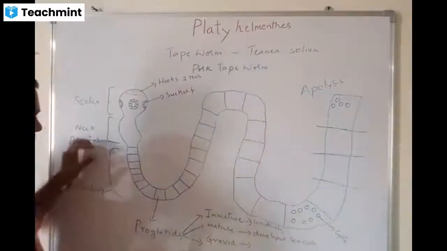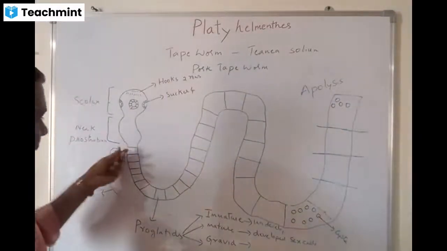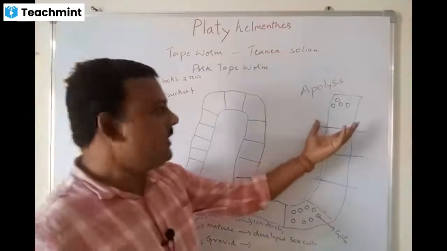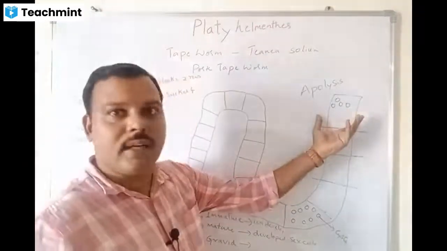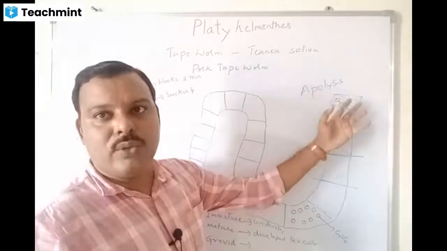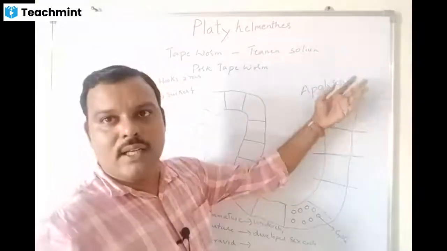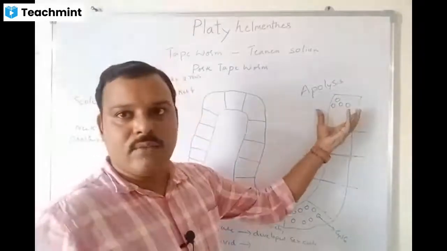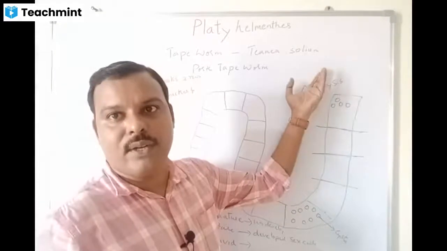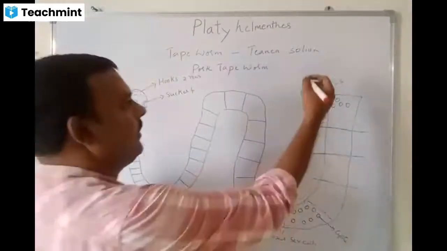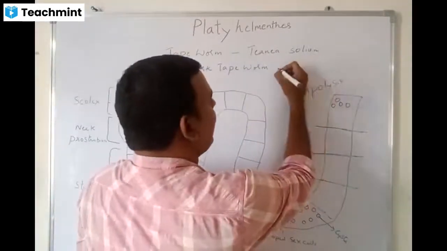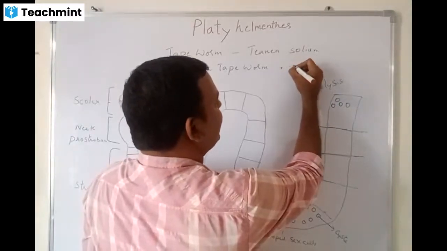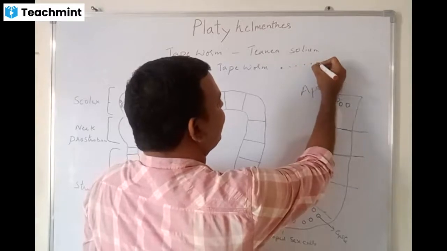So from the neck region, the prostrobium, these segments or proglottids form, and these gravid proglottids with the matured cysts are released into the fecal matter, and this fecal matter is consumed by the pig. And these cysts will be present in the muscles of the pork.